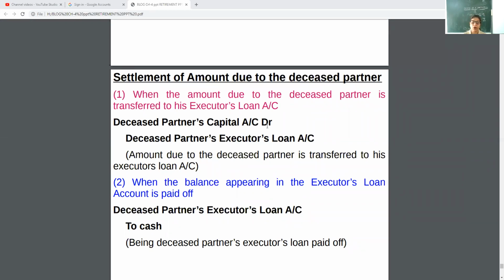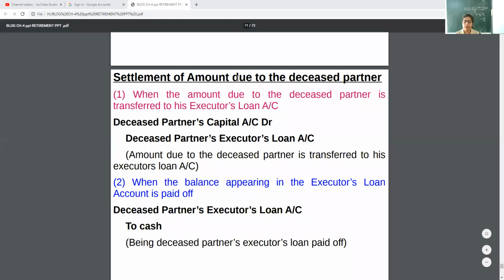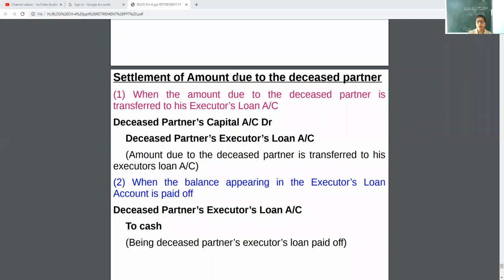So when the amount due is transferred to loan account, then the entry will be deceased partner's capital account debit, deceased partner's executor's loan account. Amount due to deceased partner is transferred to his executor's loan account. And when the balance appearing in the executor's loan account is paid off, because that amount the firm will pay, otherwise they have to give interest. So timely the firm is always trying to pay off the loans.